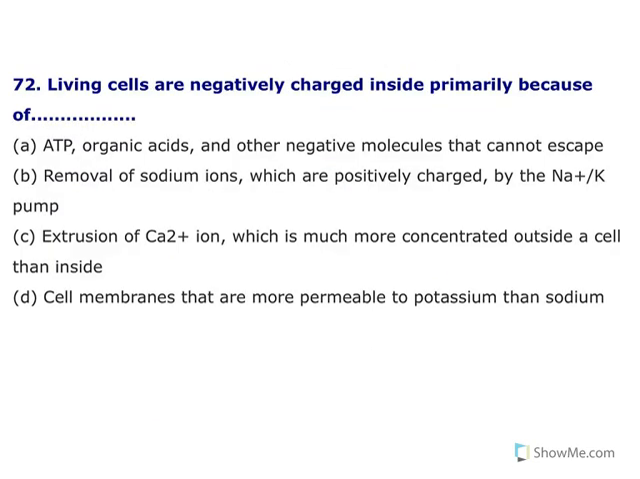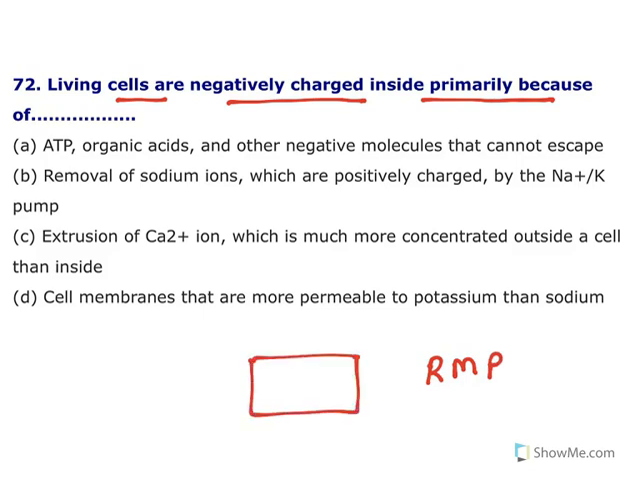Let's get into the topic. Now, living cells are negatively charged inside primarily because of, this is called resting membrane potential. At rest, inside the plasma membrane, there is a particular charge, and the charge inside the cell is negative. Now the question asks, why is there this negative charge inside the cell? What is the reason? The basic reason for this negative charge is inorganic phosphates, phosphates with negative charge, acids which carry negative charge, and some other molecules which contain negative charge.